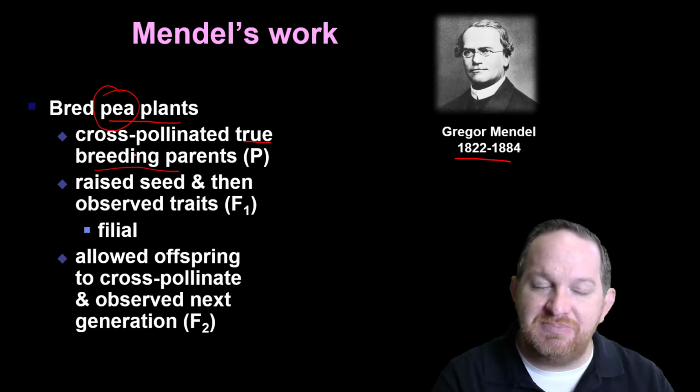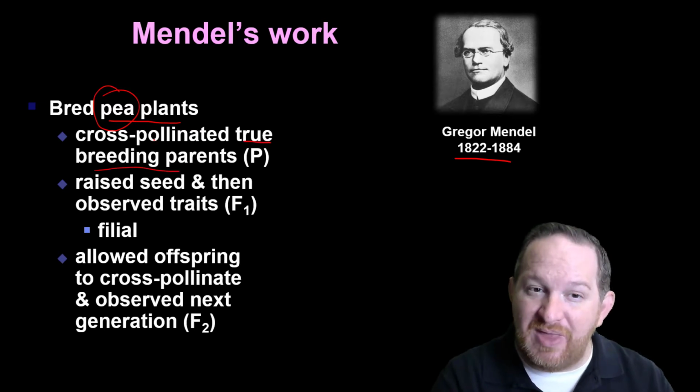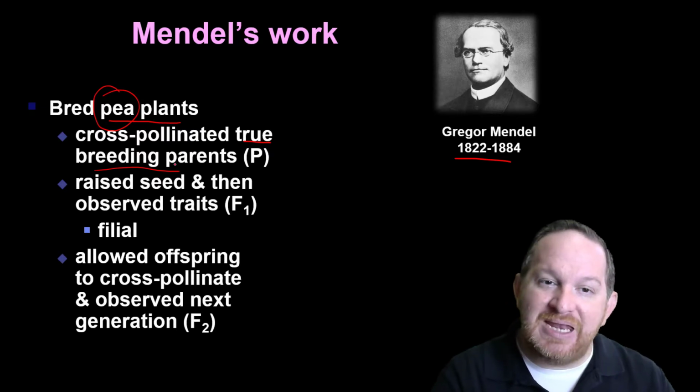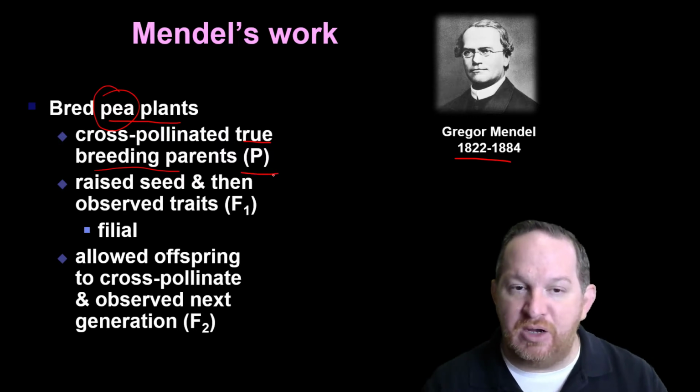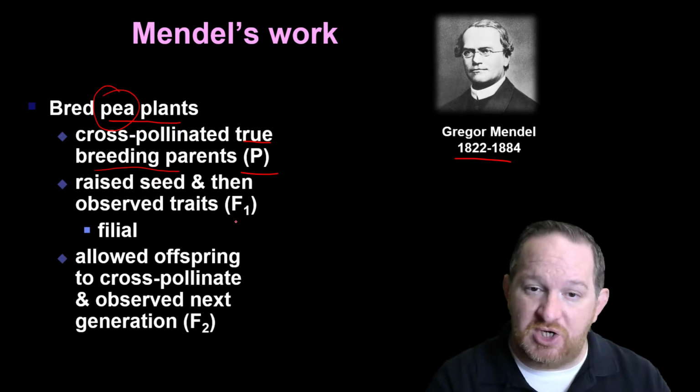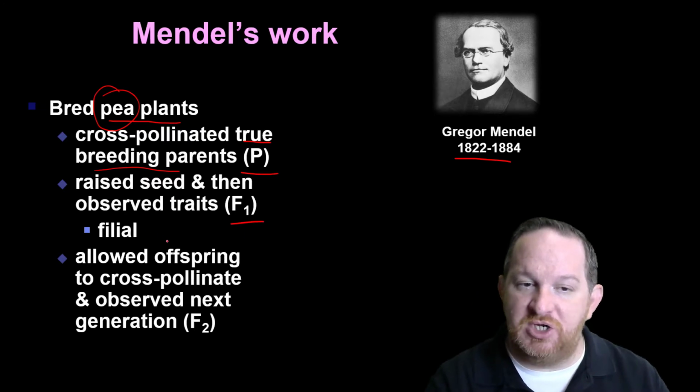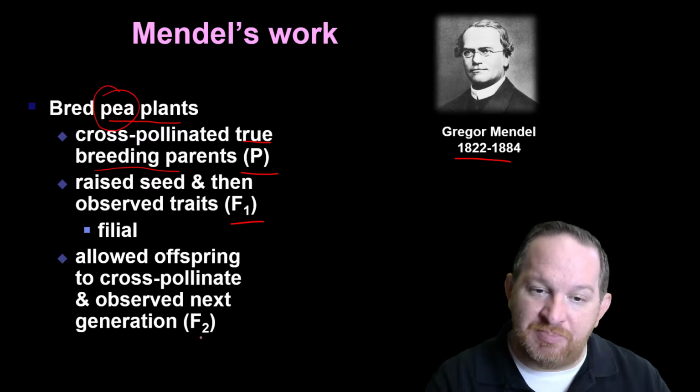True breeding just means, we'll find out later, that they have both of the same gene, both of the same allele. And he cross-breeded or cross-pollinated some of these parents, raised the seeds, observed the traits in the next generation, which we would call the F1 generation, and then allowed those to pollinate, and then we got the F2.